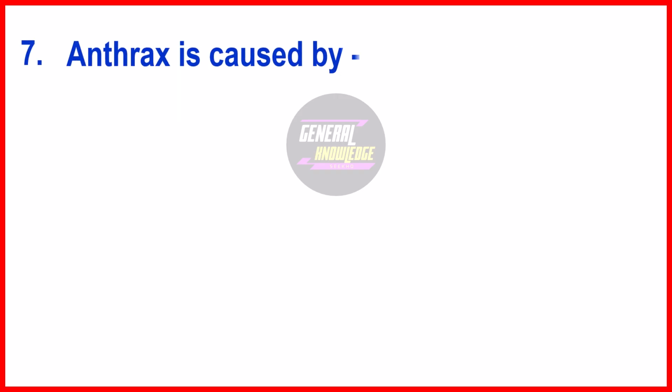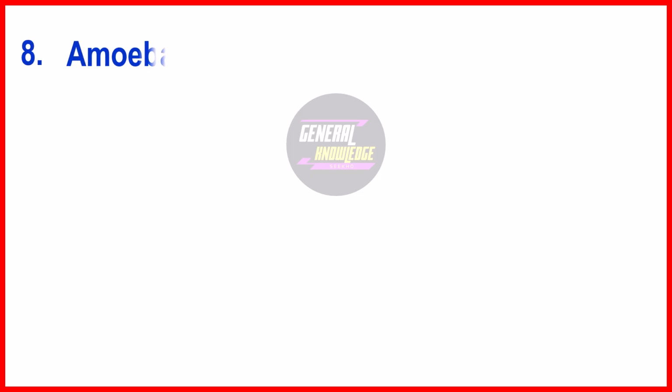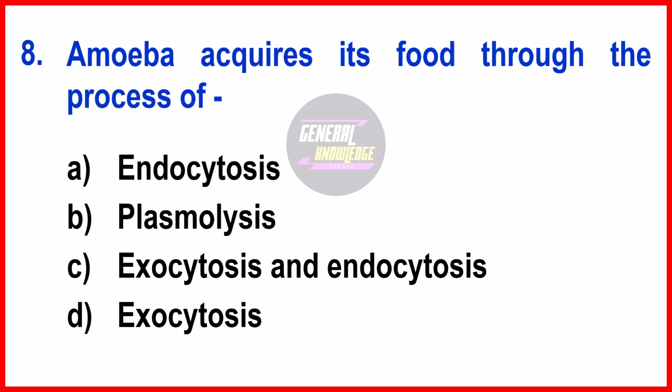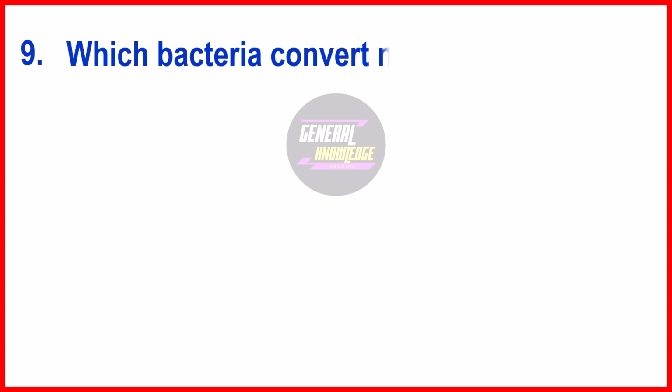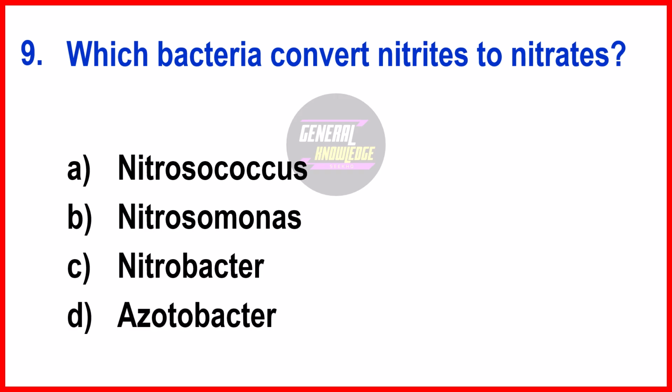Next question. Anthrax is caused by. The right answer is option B, bacteria. Anthrax is caused by the bacterium Bacillus anthracis. Amoeba acquires its food through the process of. The right answer is option A, endocytosis. Which bacteria convert nitrites to nitrates? The right answer is option C, Nitrobacter.